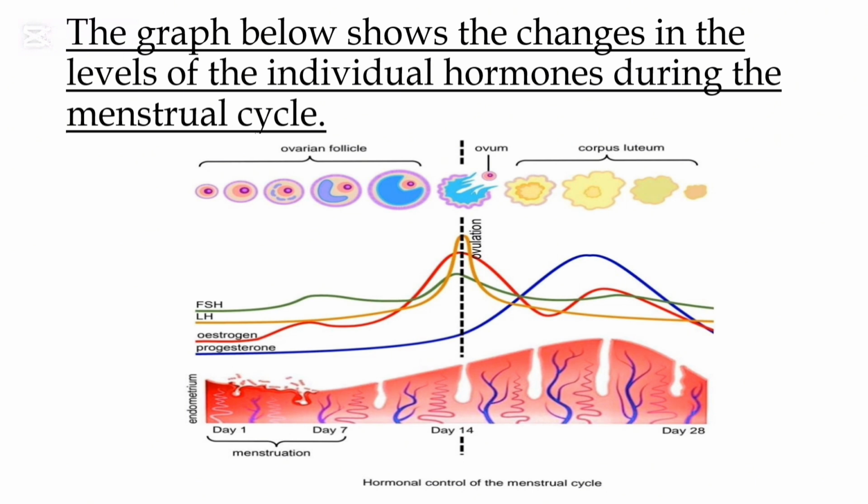In this case, the ovum is not fertilized because we can see the levels of progesterone are dropping and the levels of FSH are rising. So therefore, the woman is not pregnant. As we can see, during day 1 to 7, menstruation is occurring, and the endometrium is shedding off, it's tearing. And during day 14, we can see that ovulation is occurring as LH is at a peak, and we know that high levels of LH stimulate ovulation.